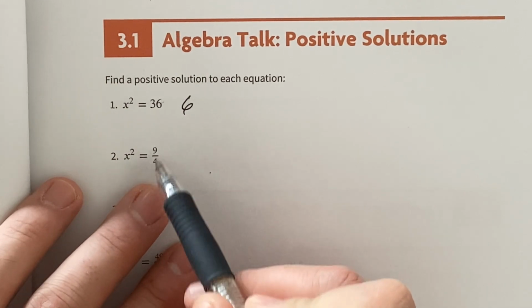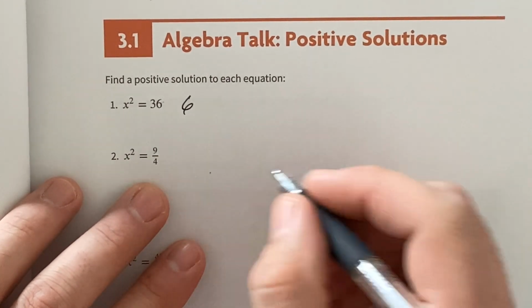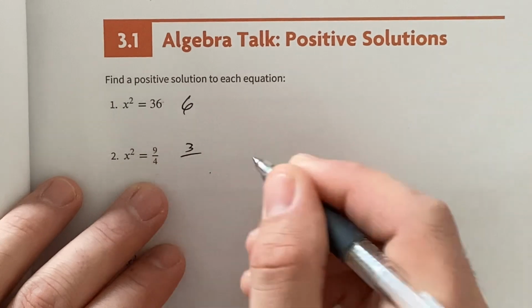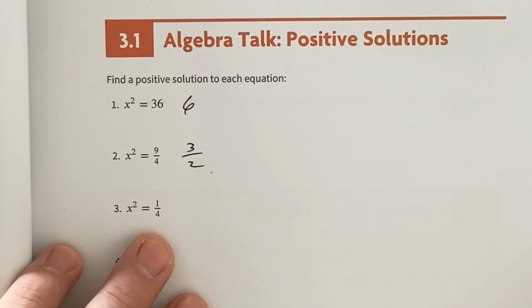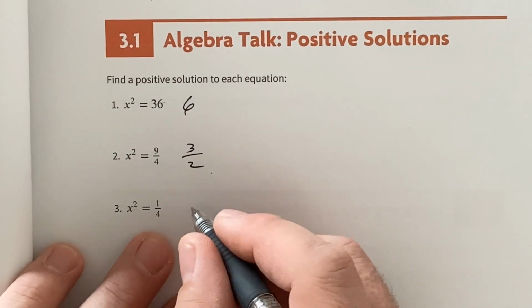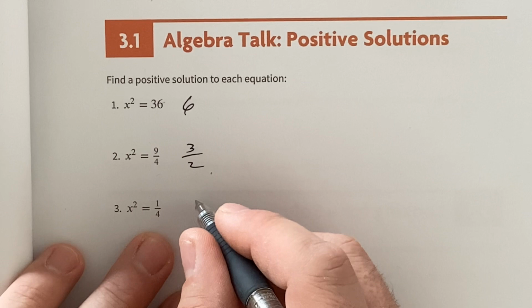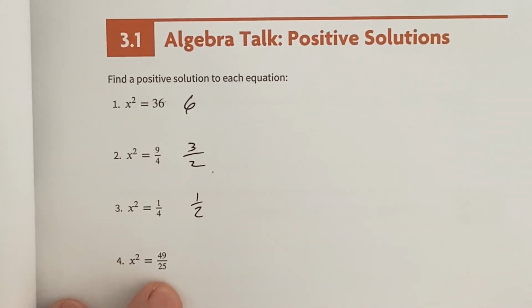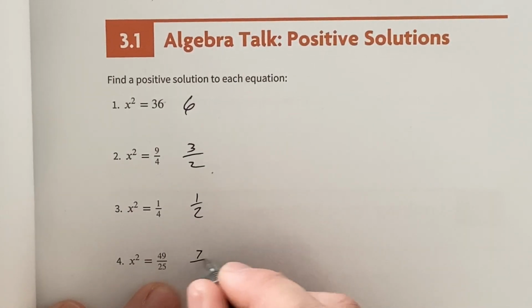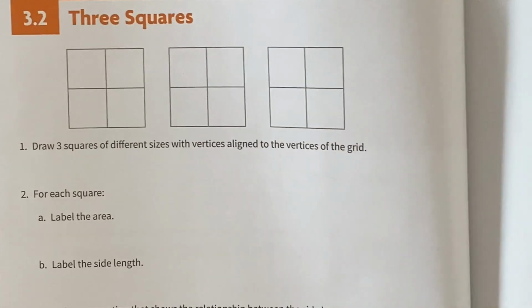So I'm looking for the square root of 9 and the square root of 4. Perfect. Square root of 1/4. Wyatt. 1/4. Square root of 1, square root of 4. 1 over 2. Perfect. 49 over 25, Taylor. Square root of 49, square root of 25, perfect. On we go.